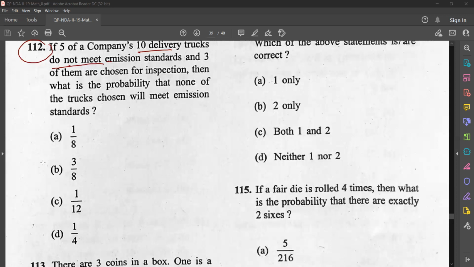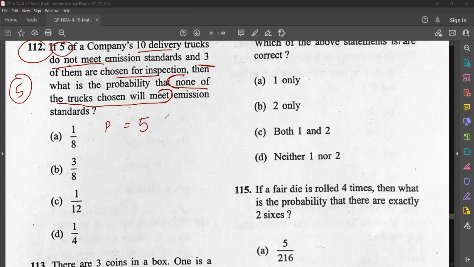Okay, did you get the answer? How to do it? See, we have to find the probability that none of the trucks chosen will meet the emission standards. So none of the trucks meet the emission standard. So how many trucks do not meet emission standards? That is 5 trucks. So from that, how many do they need to choose? They need to choose 3 for inspection, isn't it?